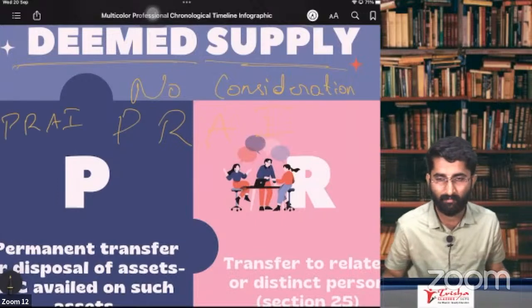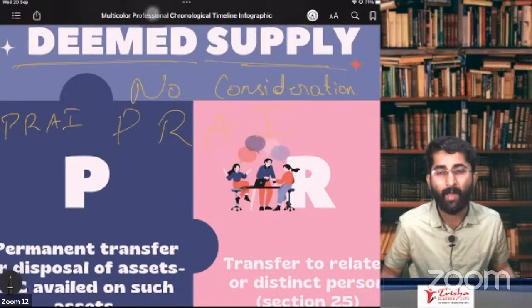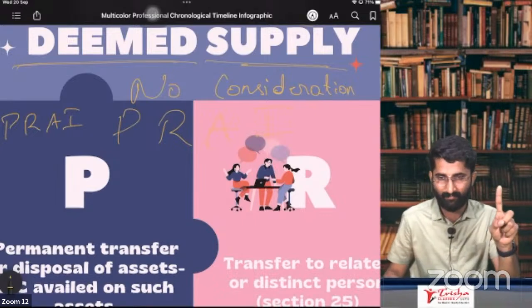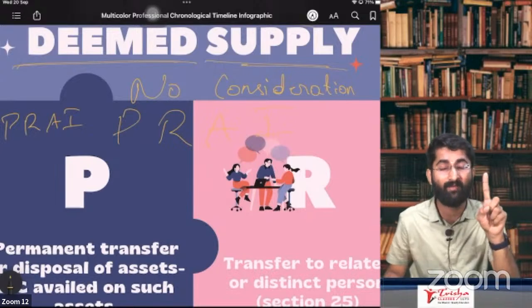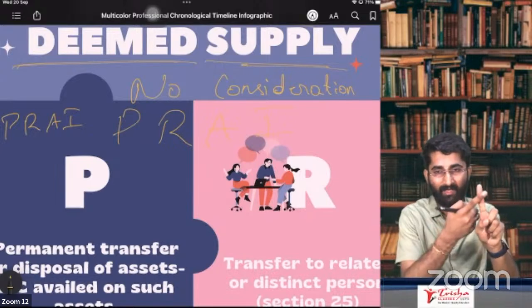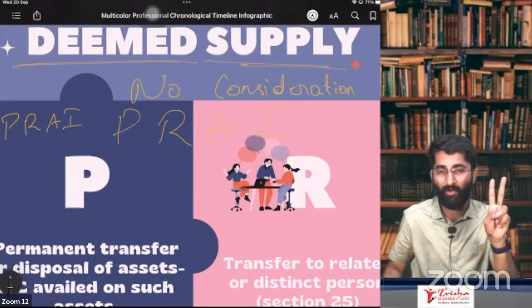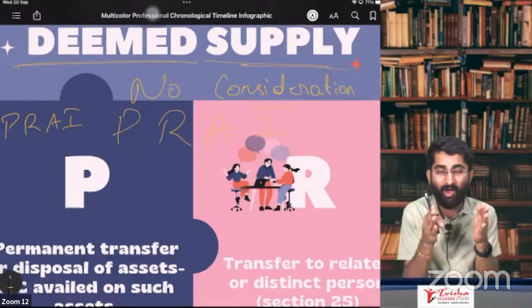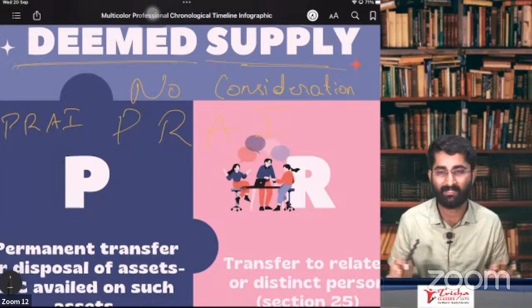Schedule 1, section 7, subsection 1, clause C, PRAI. P stands for permanent transfer or disposal of the business assets for which ITC has been availed. You have already availed the ITC on this. R stands for related persons: you are purchasing something, or transferring goods from one person to another, and you are related persons. In that case, it will be considered as deemed supply.